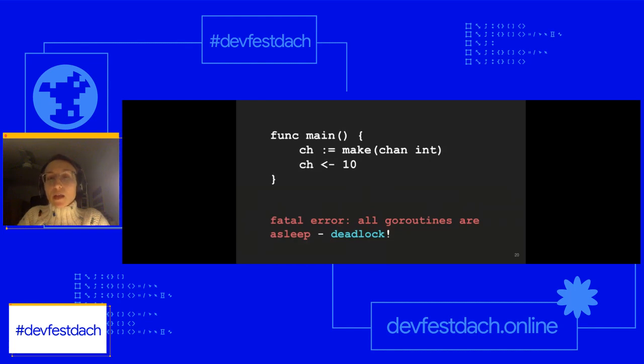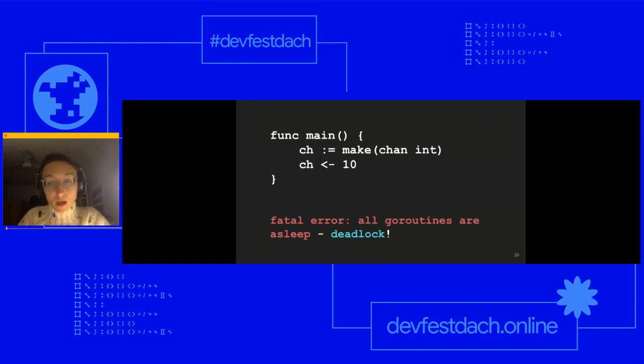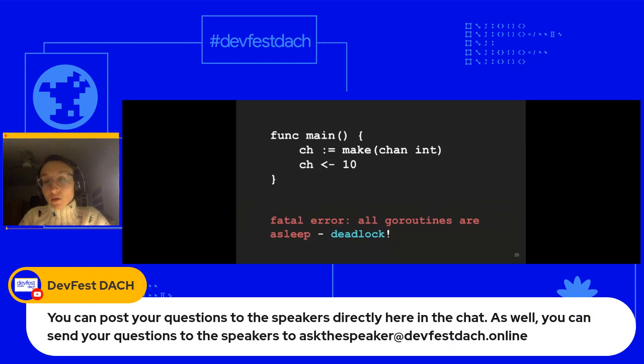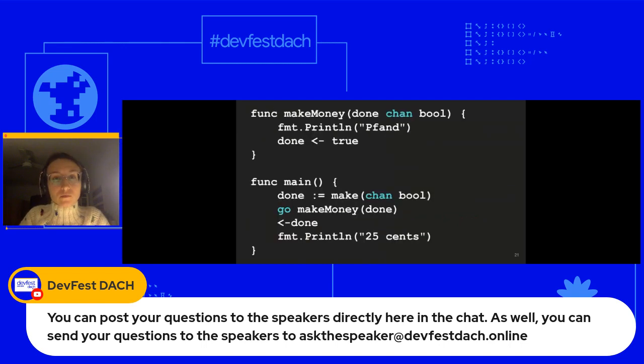Because of this, we will get this fatal error that all Goroutines are asleep, which is not exactly accurate, since only partially some of them are asleep. What's actually happening is that sends and receives are blocking by default. This means that once the data is sent to a channel, the control is blocked in the send statement until something reads from that channel. So the way we could resolve this is to add a buffer, like I said, to hold this data. Or the easiest way is to have a Goroutine receive this data from this channel.